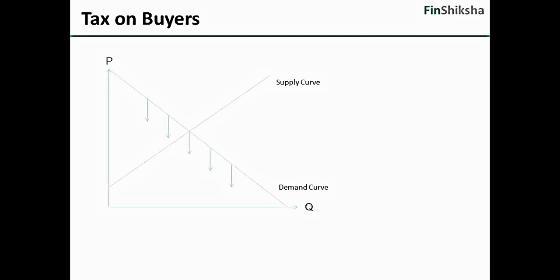So whenever there is a tax that is put on the buyer, you will see the demand curve for the buyer shifting downwards. The demand curve for the buyer would effectively move downwards because the buyer is indifferent to who gets the money, whether the seller gets the money or whether the government gets the money. So if the buyer was giving 100 and now there is a tax of 10 in this 100, net of the tax, the buyer will be willing to pay only 90, which will bring down the demand curve to that extent. Correct? So that's something that happens.